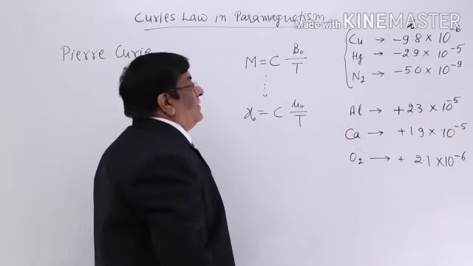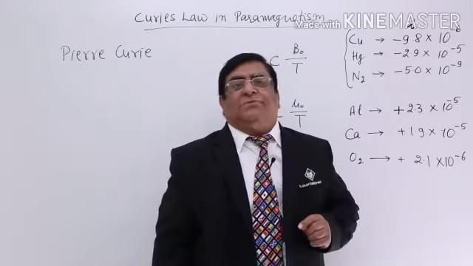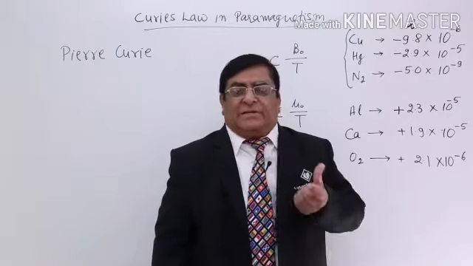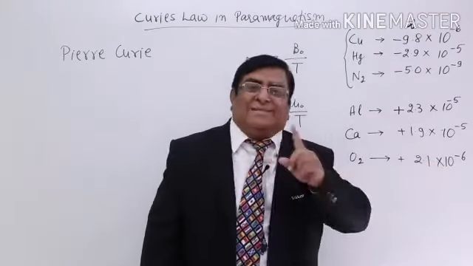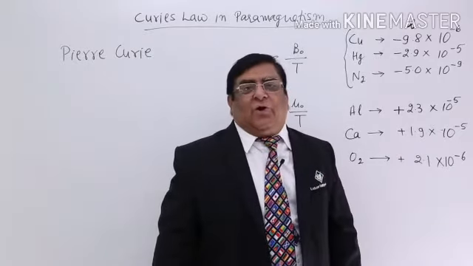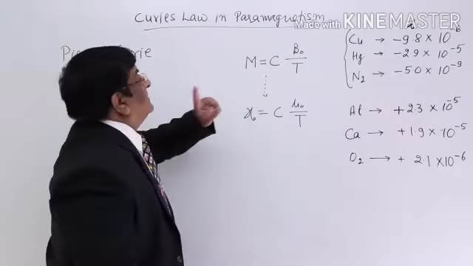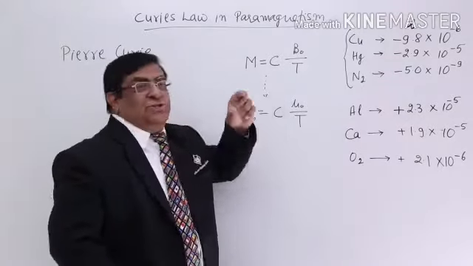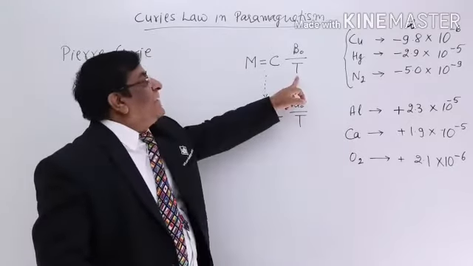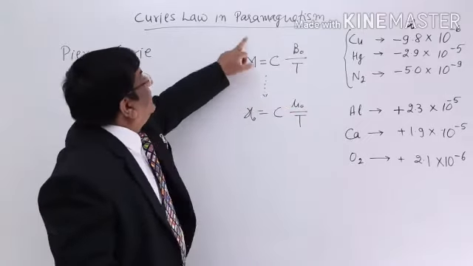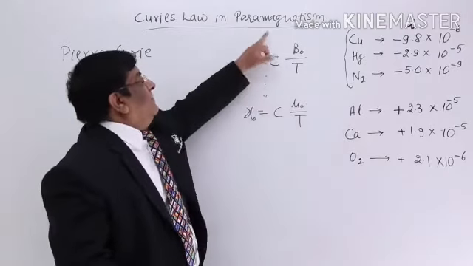Now it is observed that this is changing with respect to temperature. When the temperature increases or decreases, this value changes. That means magnetization changes. And there was a law given by Pierre Curie, speaking about magnetization of a material with respect to temperature. This says that magnetization of a paramagnetic material is related to temperature by this equation.